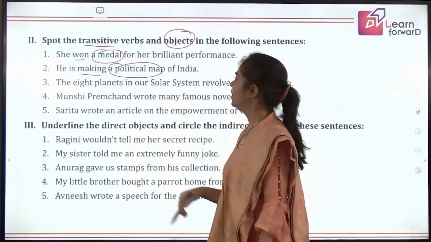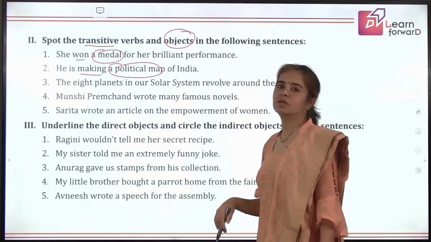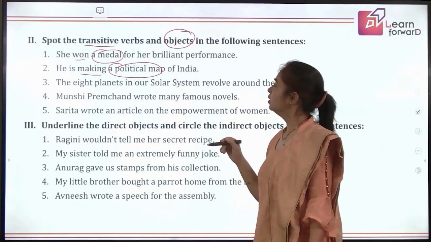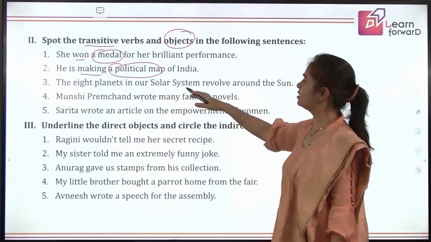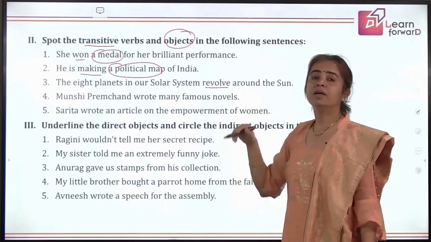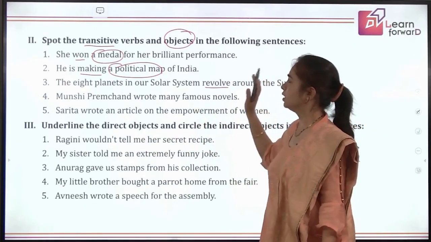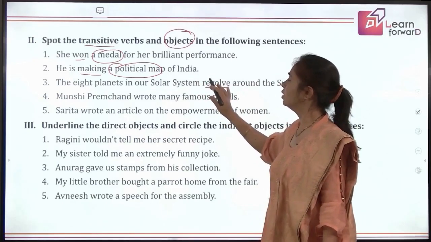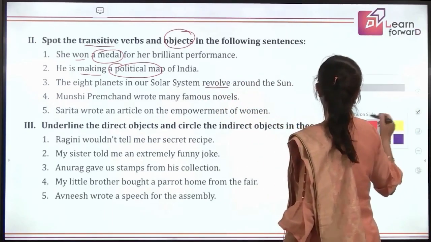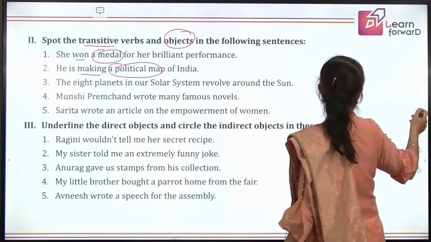The 8 planets in our solar system revolve around the sun. So what is the verb here? If we just say the 8 planets in our solar system revolve, revolve is the verb, but then there is no object. So no object in this. It is not a matter of transitive verb. So we are not going to underline it, children. Okay. The sun is not the object here.